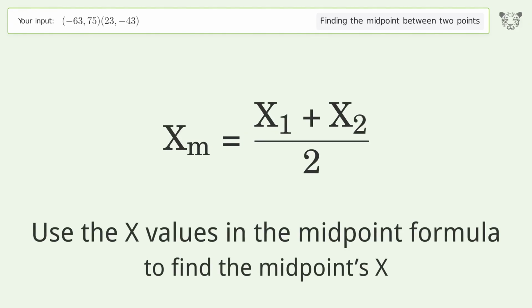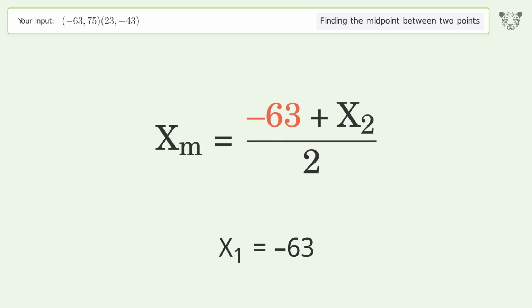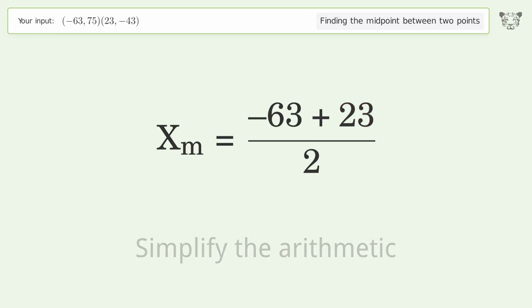Use the x values in the midpoint formula to find the midpoint's x. x1 equals negative 63. x2 equals 23. Simplify the arithmetic.